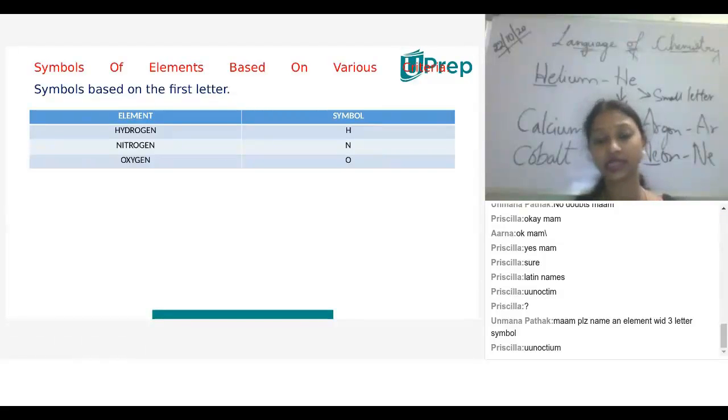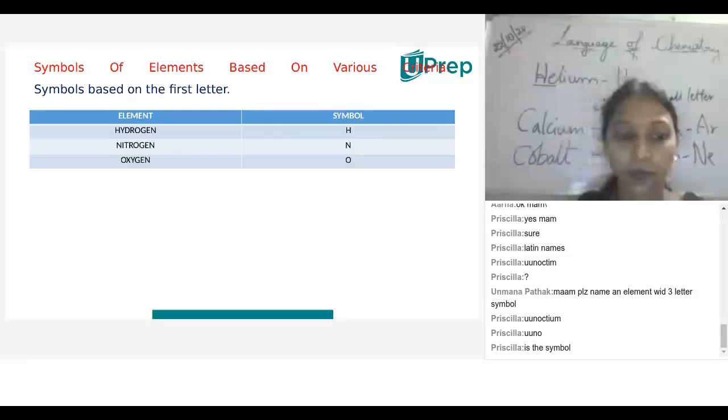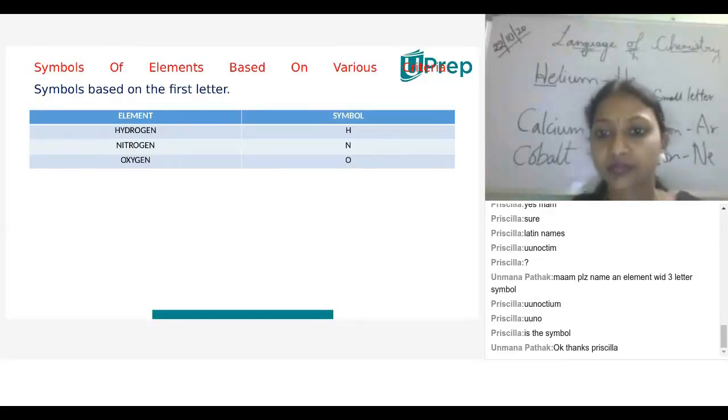The names with three letter symbols we are going to learn in the next coming session. Like U and O, some elements are not much recognized by IUPAC. IUPAC is like how we get our names recognized based on our birth certificates.